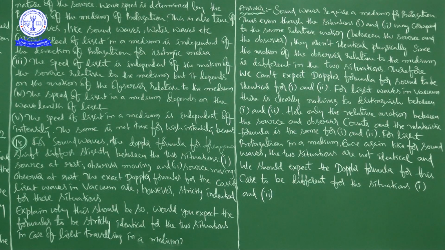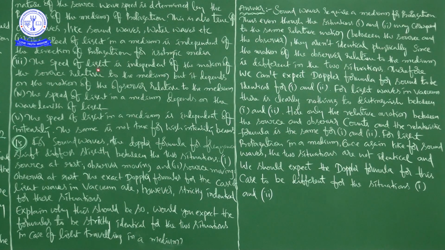Okay. Wave speed is determined by the properties of the medium of propagation. This is also true of other waves like sound waves, water waves, etc. So according to our list of factors, right?